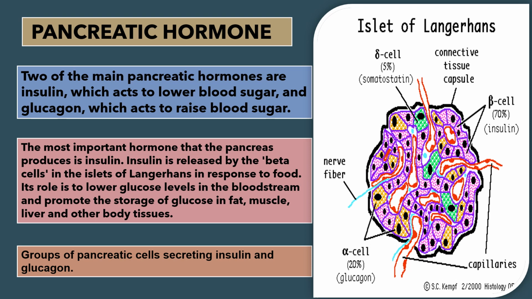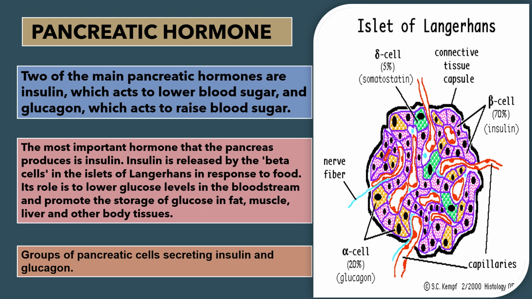So two of the main pancreatic hormones are insulin, which acts to lower blood sugar, and glucagon, which acts to raise blood sugar. The most important hormone that the pancreas produces is insulin. Insulin is released by the beta cells in the islets of Langerhans in response to food. Its role is to lower glucose levels in the bloodstream and promote the storage of glucose in fat, muscle, liver, and other body tissues. Groups of pancreatic cells secreting insulin and glucagon.